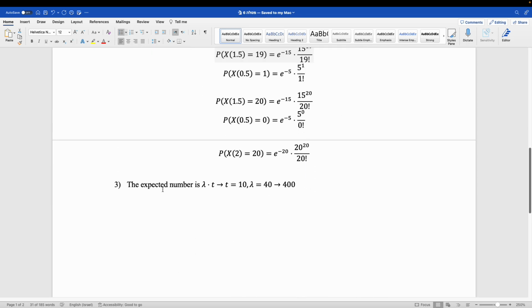And here the expected number is lambda, which is now 0.625 multiplied by 40, which is 25 per hour, and in 10 hours, so approximately you get 250 people.